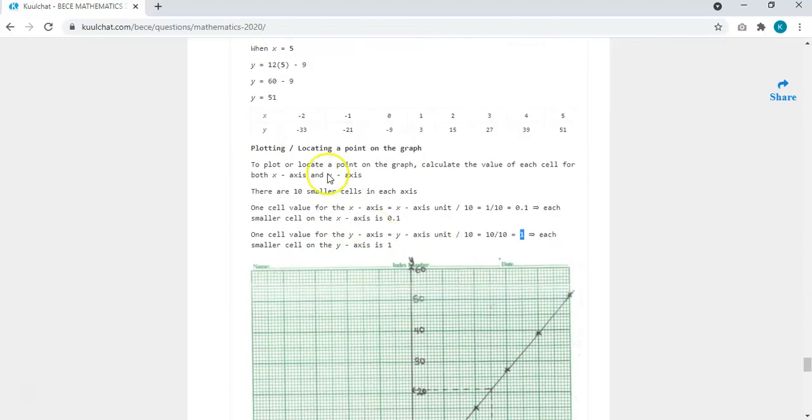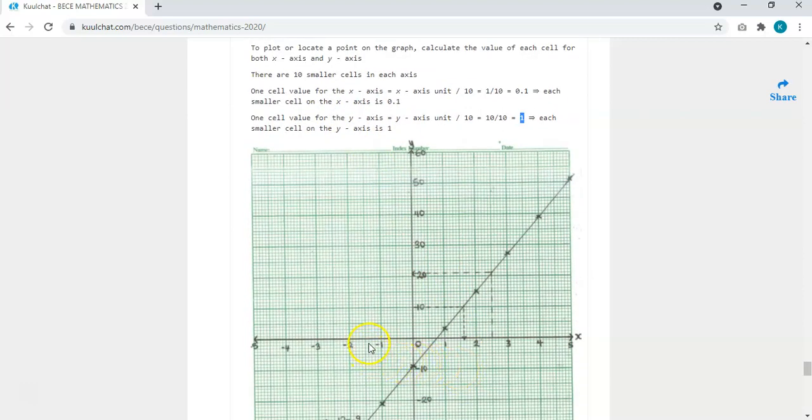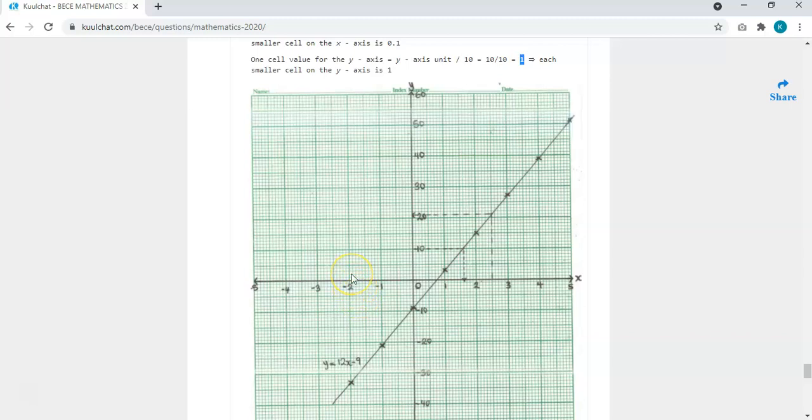Okay, so -2 and -33. -2 is easy, it's over here. So you need to locate -33. Like I told you, -3 is over here. This is -30. Now we know each cell is 1. So 33 is just adding 3 smaller cells to the 30.